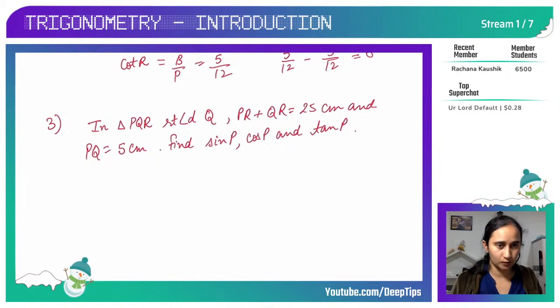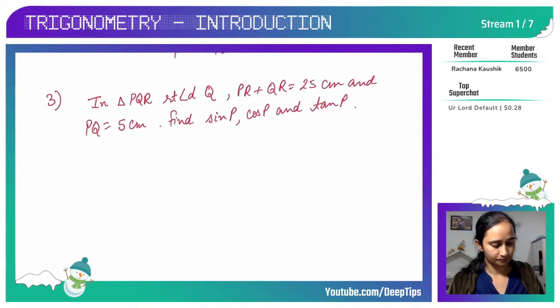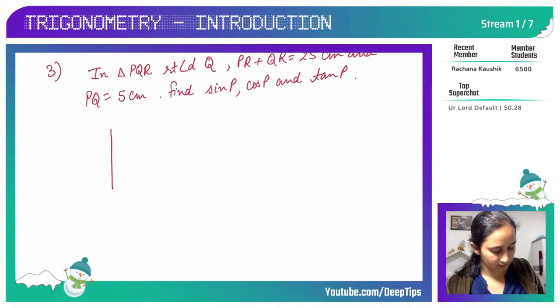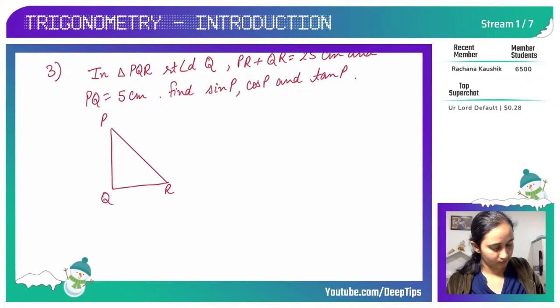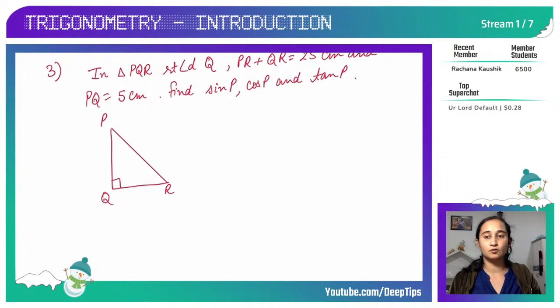If you look at this question, they are saying we have a triangle PQR, which is right angled at Q.